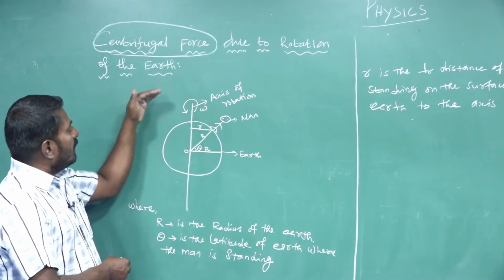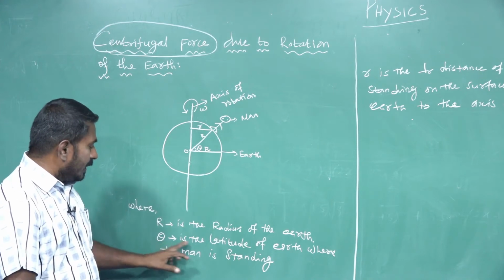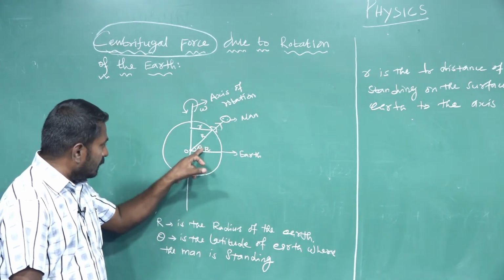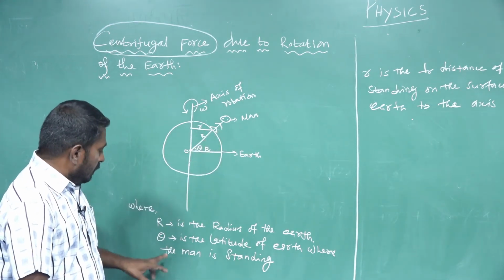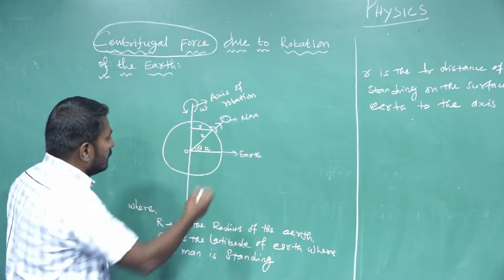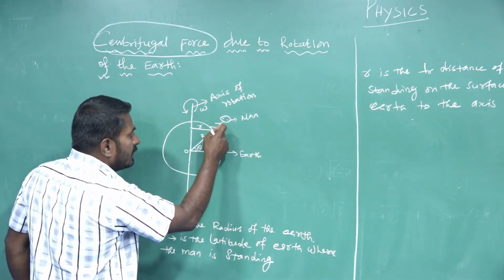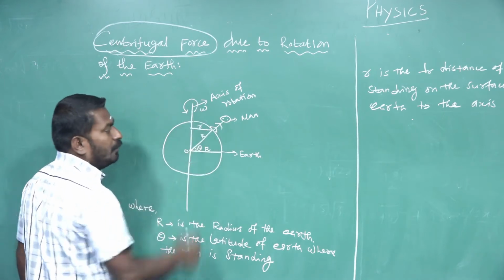For centrifugal force due to rotation of the earth, R is the radius of the earth, theta is the latitude of the earth where the man is standing on the surface of the earth, and small r is the perpendicular distance of the man on the surface of the earth to the axis of rotation.